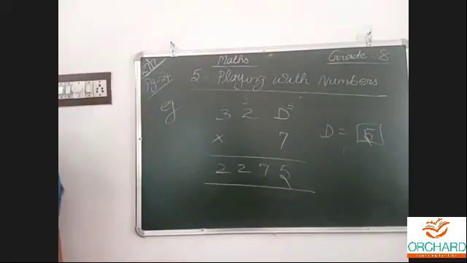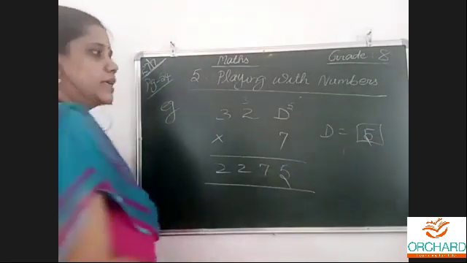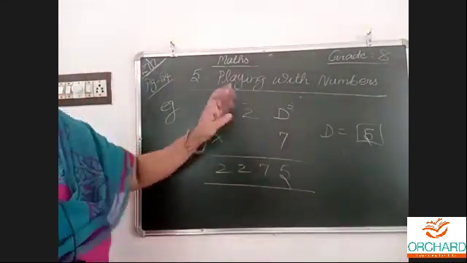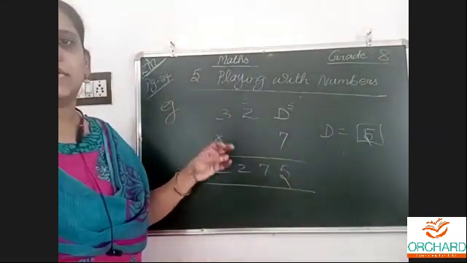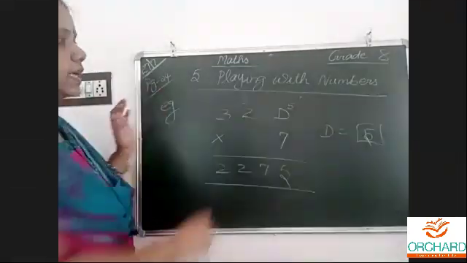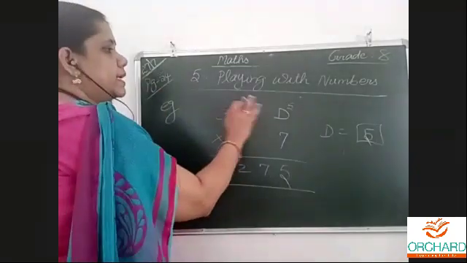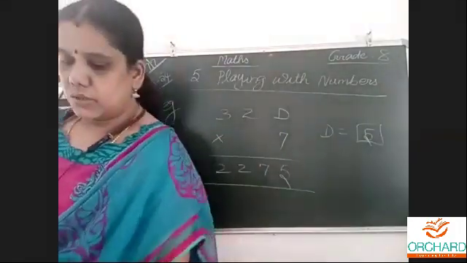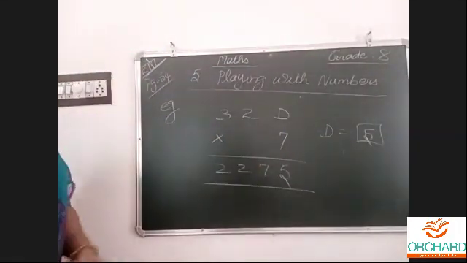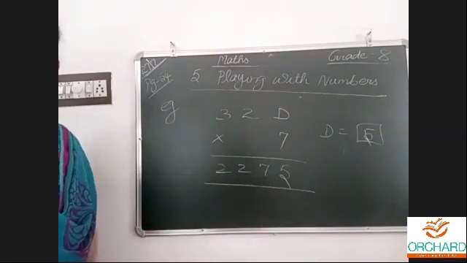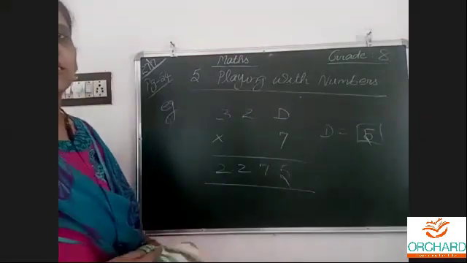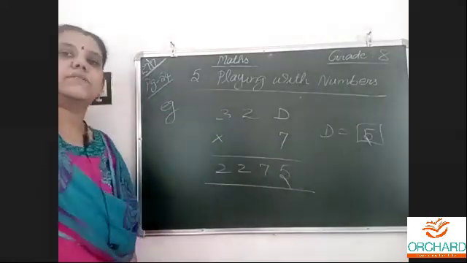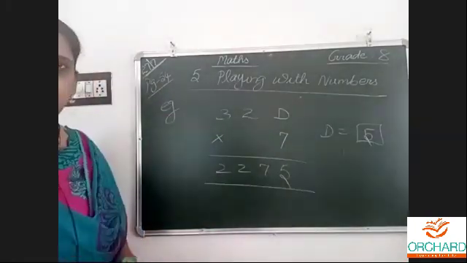Otherwise, we should think of some other number. We have to check only, by substituting for D 1, 2, 3, 4, 5, 6 in order. If we check, we find that D is 5. That way, we do the entire multiplication and find the missing number for the given alphabet.